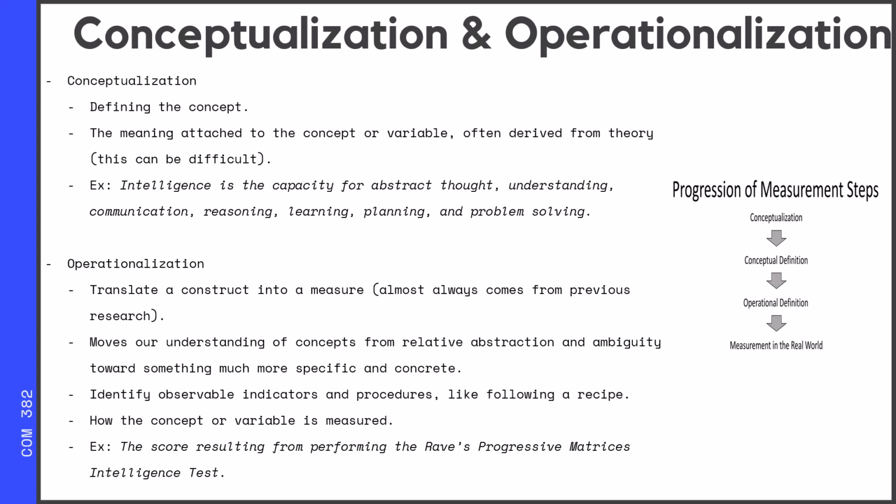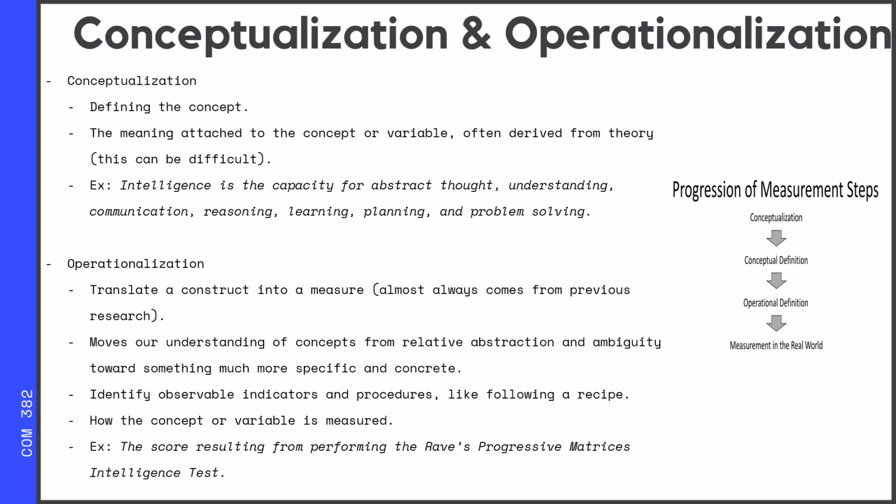The point of operationalization, turning a concept from an abstract notion into something more specific or concrete, is that it moves our understanding towards something that we can actually measure and understand. In operationalization, we have to identify observable indicators and procedures, and it's sort of like following a recipe.